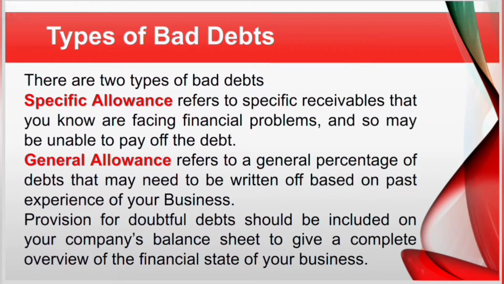Types of bad debts. There are two types of bad debts. Specific allowance refers to specific receivables that you know are facing financial problems and so may be unable to pay off the debt. Then the general allowance. General allowance refers to a general percentage of debts that may need to be written off based on past experience of your business. Provision for doubtful debt should be included on your company's balance sheet to give a complete overview of the financial state of your business.